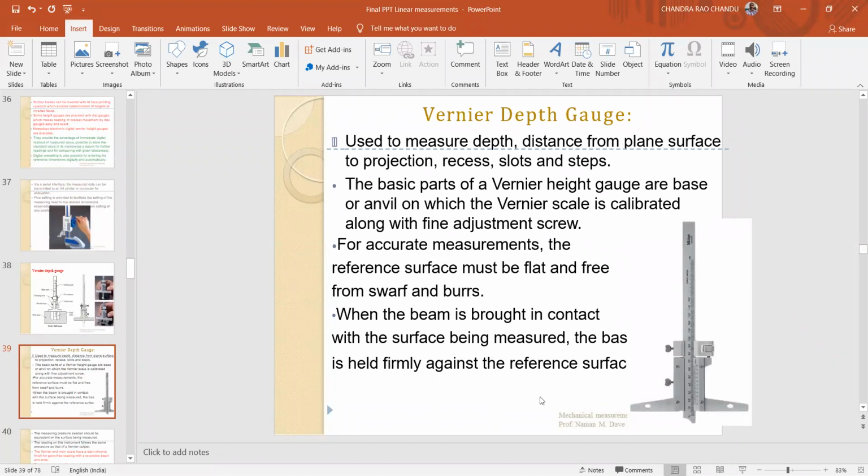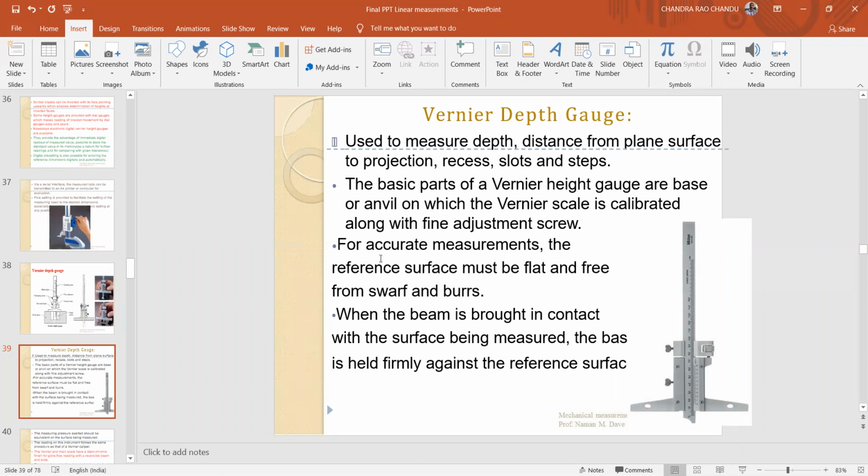Use the vernier depth gauge to measure depth, the distance from a plane surface to a projection, recesses, slots, and steps. The basic parts of the vernier depth gauge are different anvils. The vernier scale is calibrated along with the fine adjustment screw, for accurate measurements.